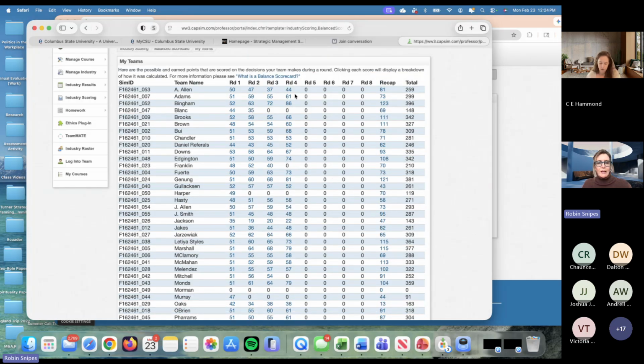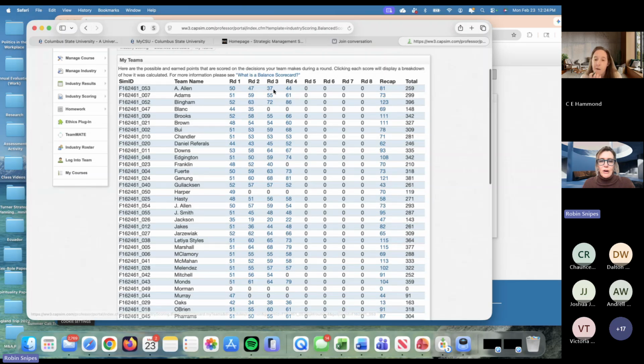When I look at this to assign your grade, I'm going to look at what you've completed as of the day I assign your grades, which will be the end of this week. And if you only have 2 rounds out there, not only will you not be moved into a team, this particular student will not be moved into a team.